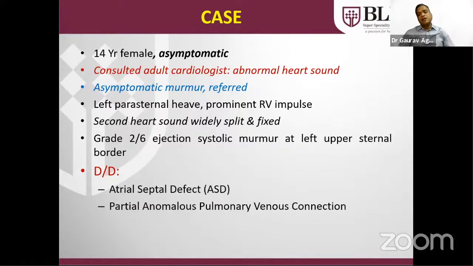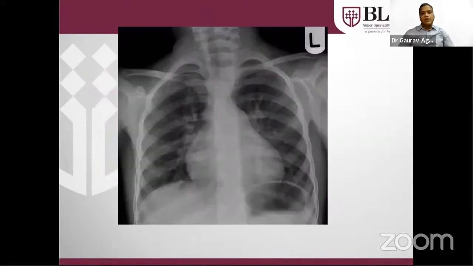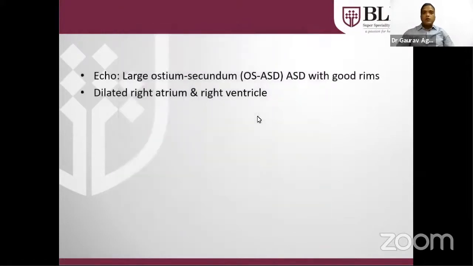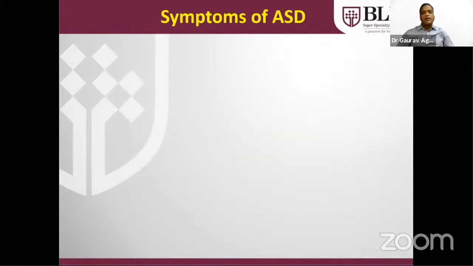Another possibility is partial anomalous pulmonary venous connection. The murmur at the left upper sternal border is due to increased flow through the pulmonary valve. This is a routine X-ray of a large ASD, in which you can see the dilated right atrium and right ventricle with pulmonary plethora. Echo shows a large ostium secundum ASD with good rims, and a dilated right atrium and right ventricle.